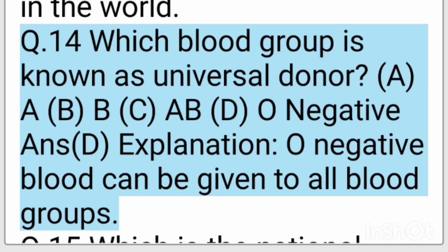Q14. Which blood group is known as universal donor? A. B. B. C. A. B. D. O negative. Ans. D. Explanation. O negative blood can be given to all blood groups.